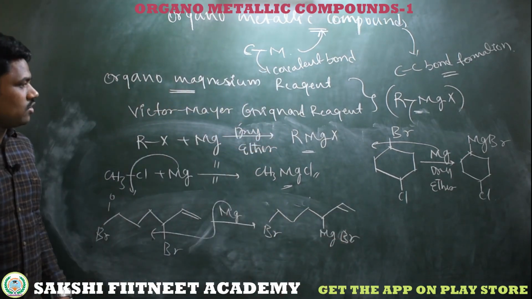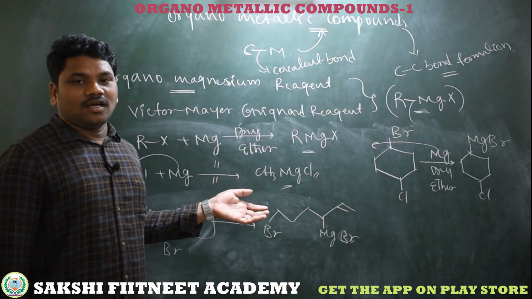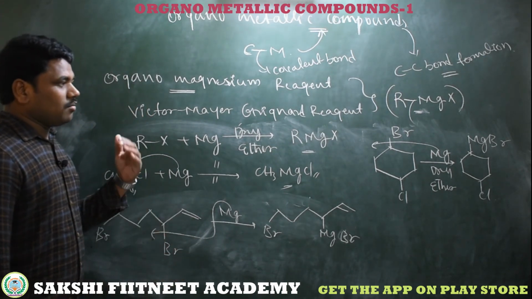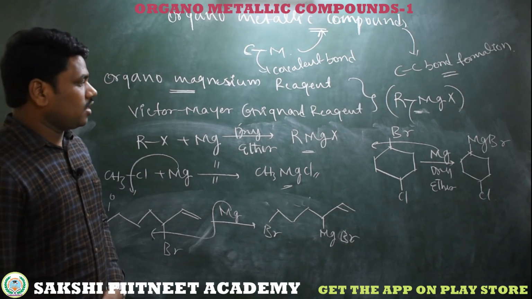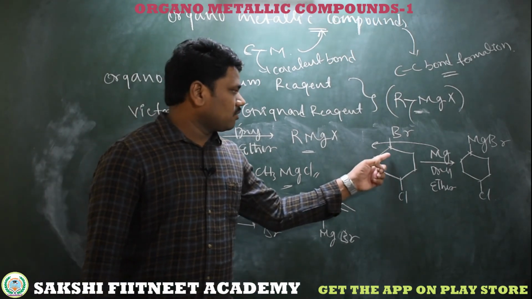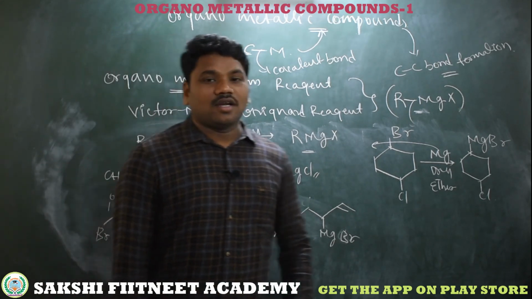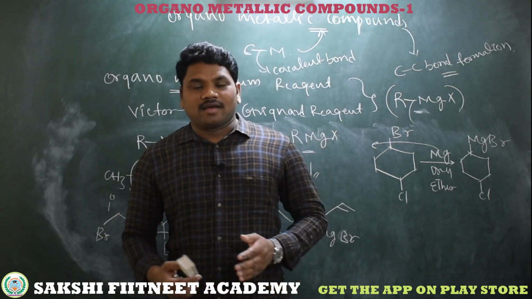Like this, based on the reactivity order of halides and the reactivity order of the alkyl group, you can prepare a number of Grignard reagents, which give a carbon minus, Mg plus. So this is a simple introduction and the preparation method of a Grignard reagent.